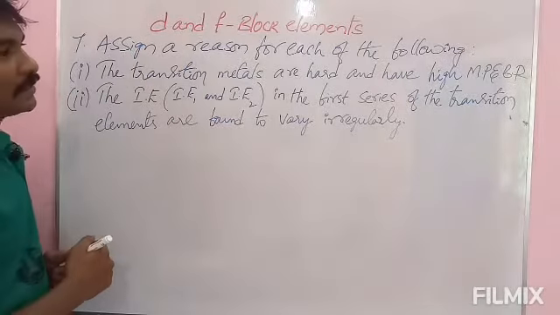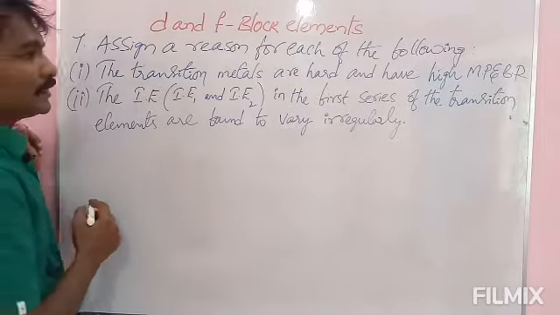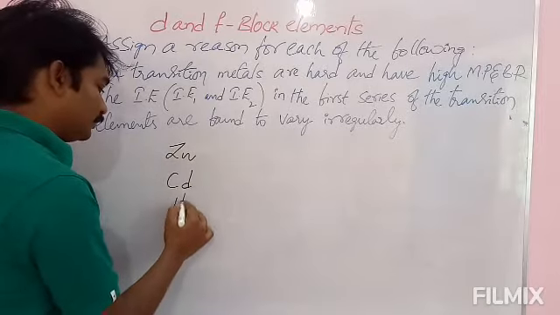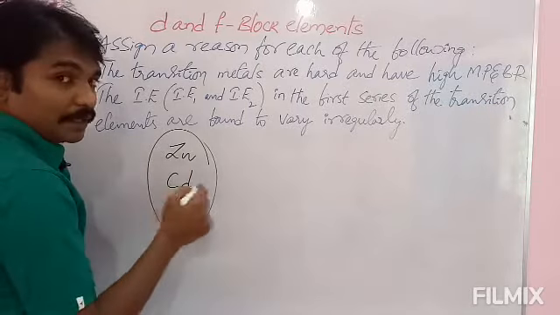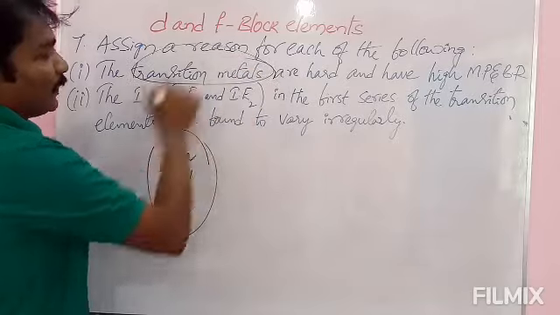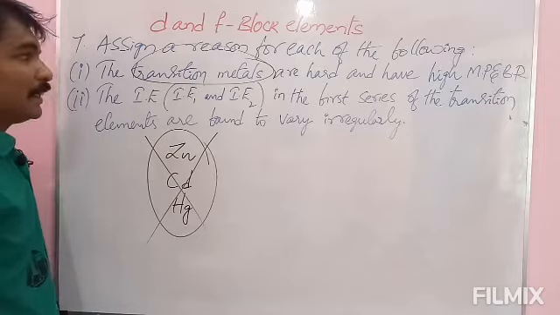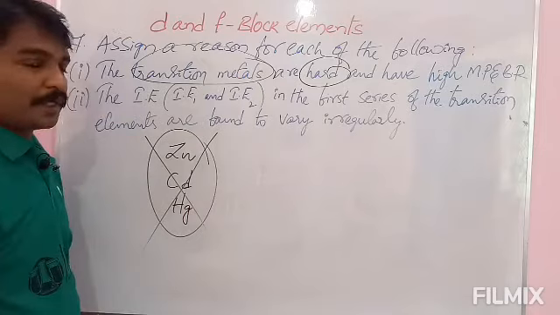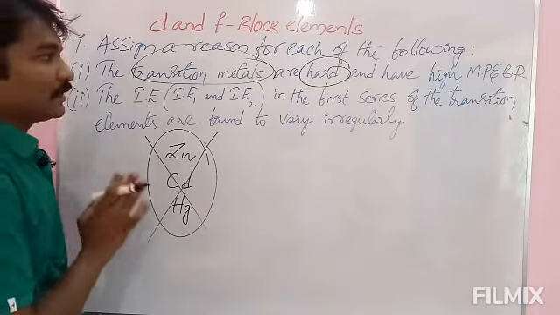The transition metals are hard and have high melting point and boiling point. Transition metals in the sense except zinc, cadmium and mercury, remaining all d block elements are called transition metals. That's why don't consider zinc, cadmium, mercury under this hardness and having high melting point and boiling point, because these three are not transition metals. These are d block.